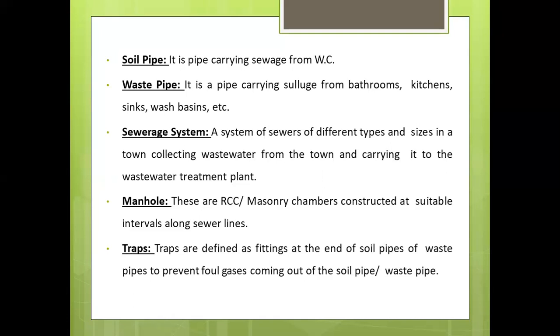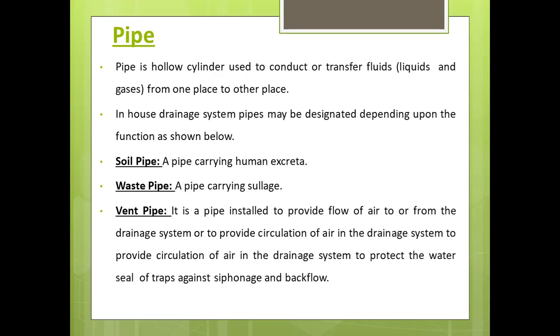Next are traps. Traps are defined as fittings at the end of the soil pipes or waste pipes to prevent foul gases from coming out of both the soil pipe and waste pipe. Now we use the word pipe a lot, so let us go deeper into the basic definition of pipe and what types of pipes are available in the market. A pipe is a hollow cylinder used to conduct or transfer fluids, meaning liquids or gases, from one place to another place, right?